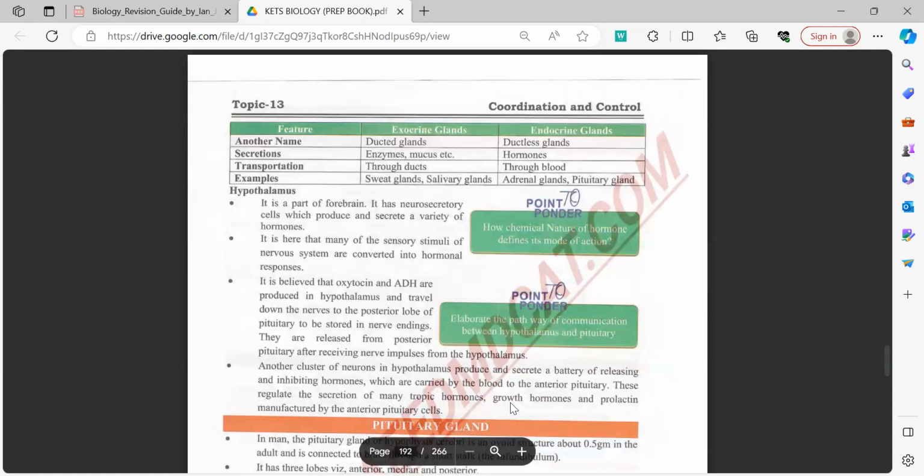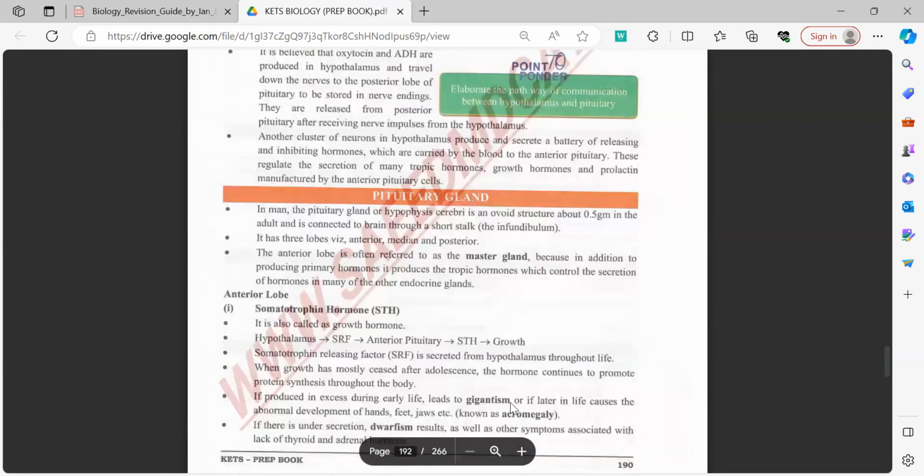Now, the principal organs which are involved in the release of hormones are the hypothalamus and the pituitary gland. First we will be covering the hormones released from the pituitary gland. The first hormone is the growth hormone. As you can see, it is released from the hypothalamus, and you have to remember that always the first hormone is released from the hypothalamus, and then it acts on the anterior pituitary to further release the hormone.